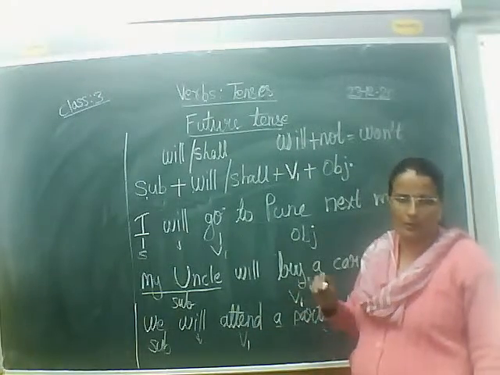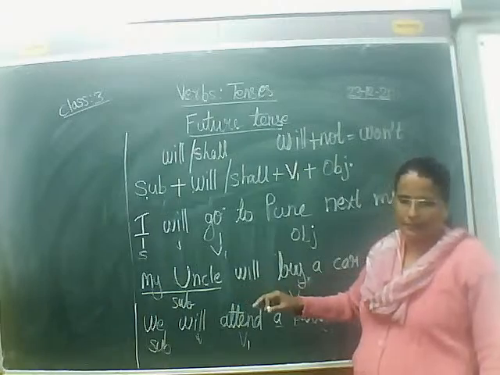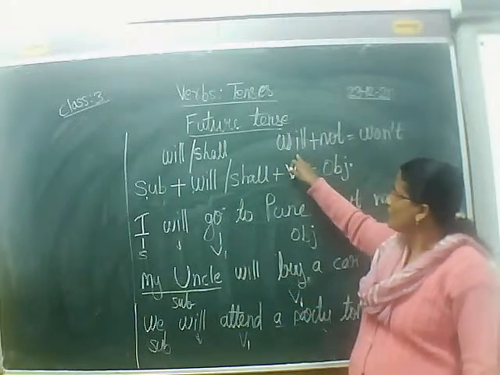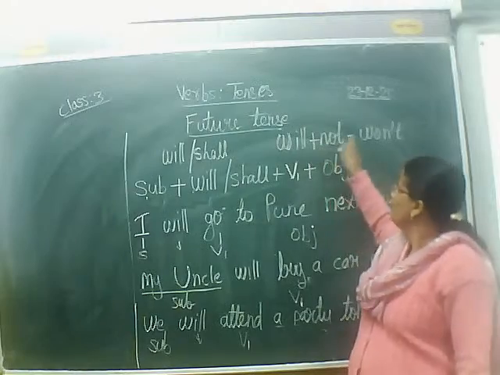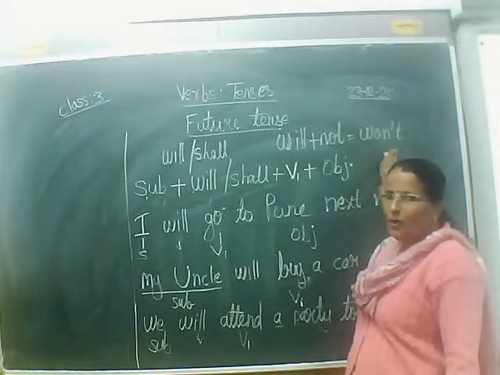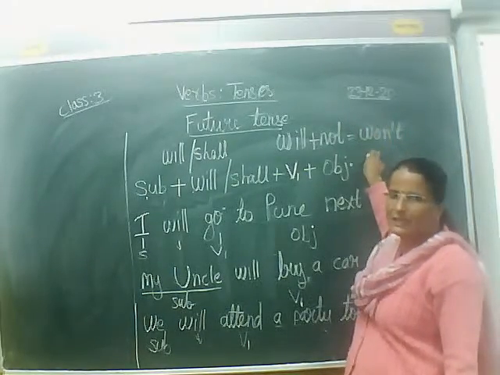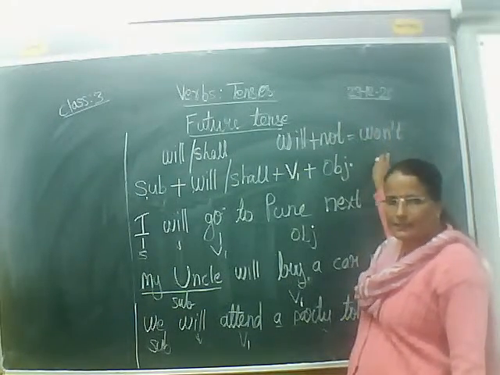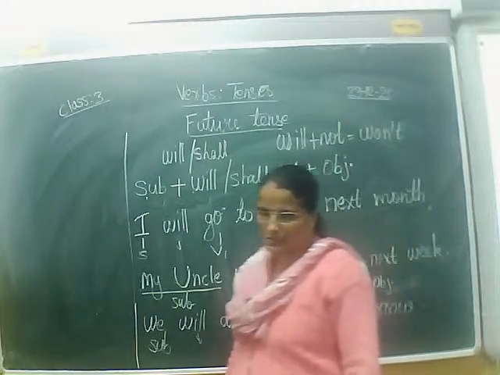If you use no or not, you can change the sentence into negative. I already told you that for that we use the helping verb will plus not, and it turns into won't. We use won't to express our thoughts or actions in negative in future tense. So how will we change?